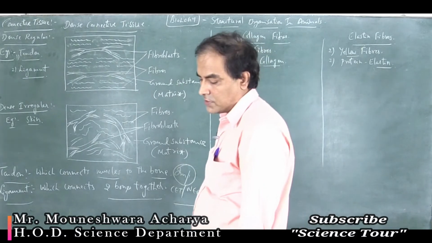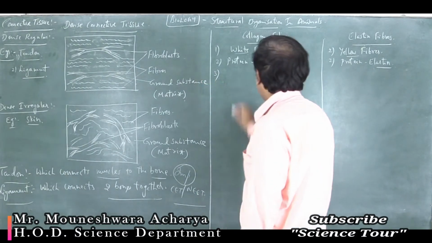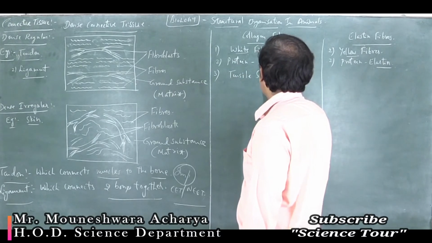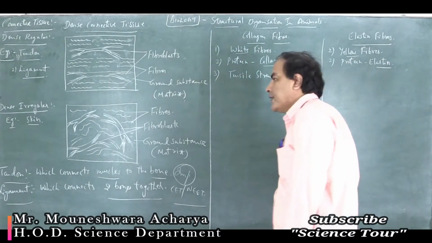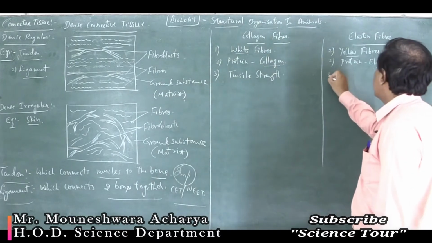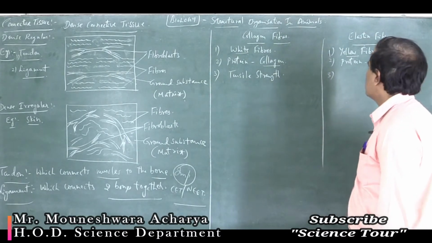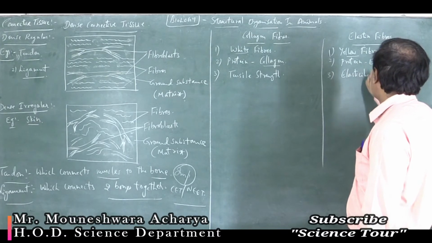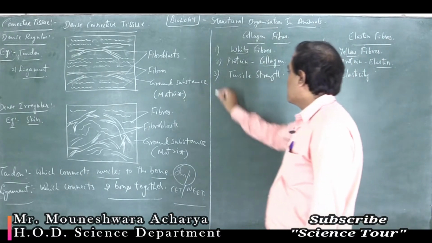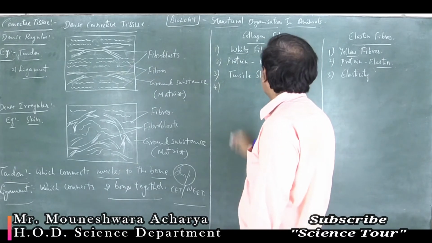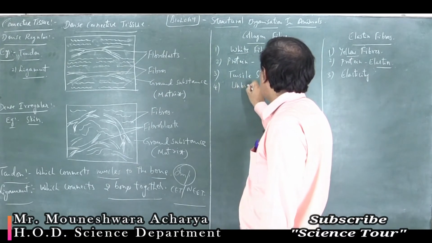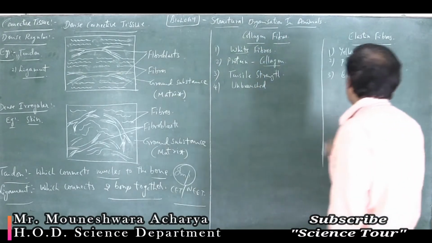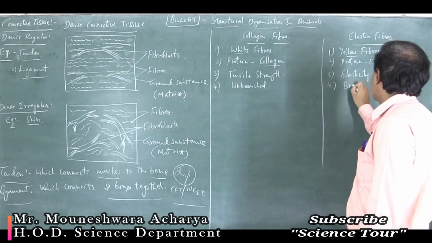Third difference: collagen fibers provide tensile strength, whereas elastin fibers provide elasticity. Difference number 4: collagen fibers are unbranched, whereas elastin fibers are branched.